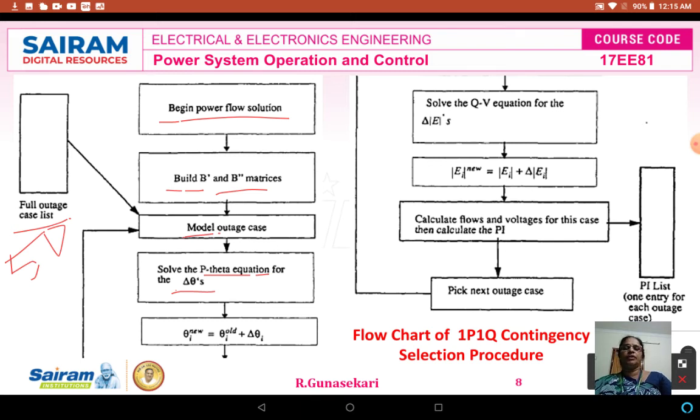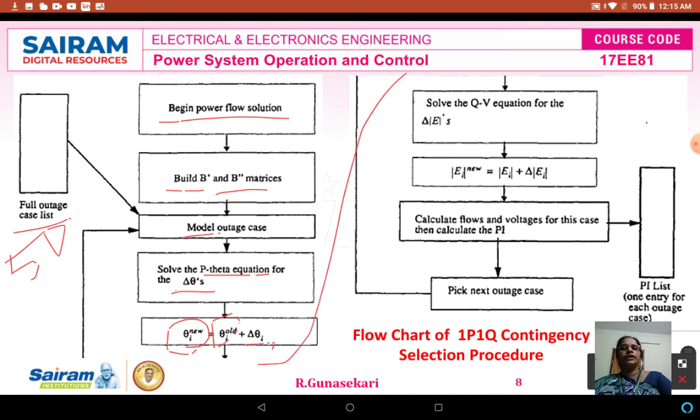Theta is the power angle or torque angle or load angle. P is the real power. Now you see that theta I new equals theta I old plus del theta I. The theta I new is the new value of theta. At bus I, theta I old is the old value of theta at bus I. The del theta I is the change in theta at bus I.